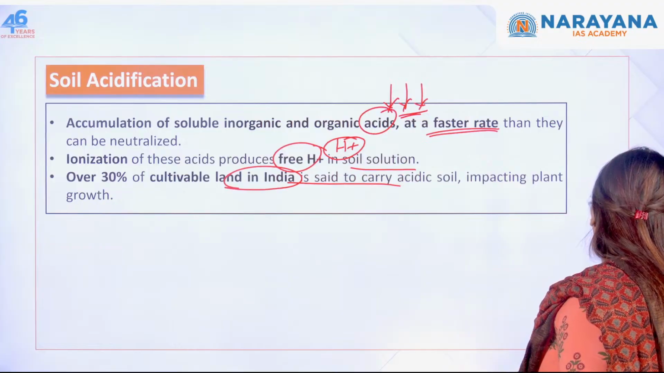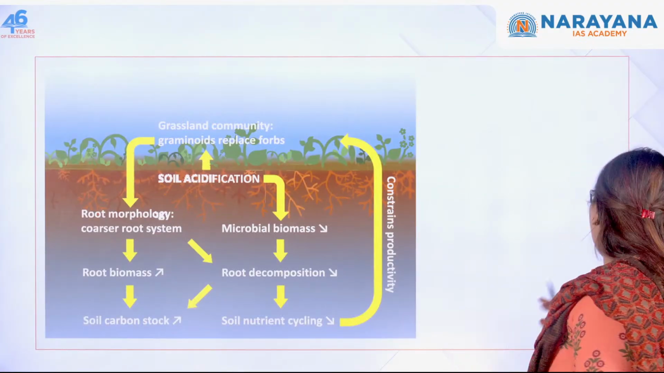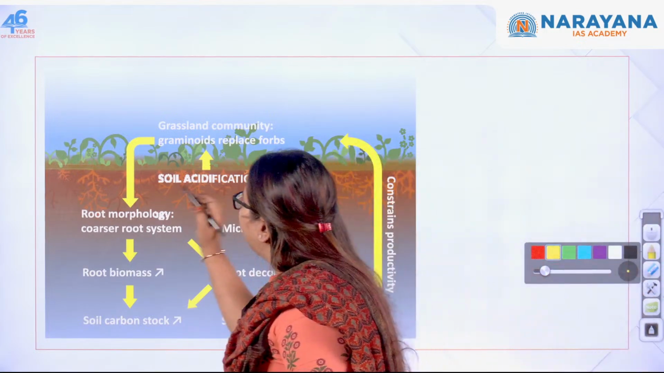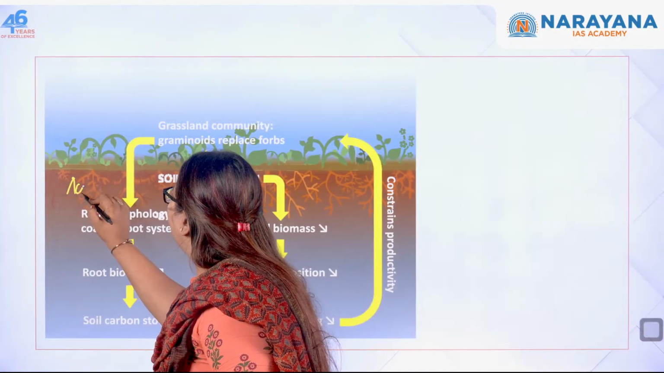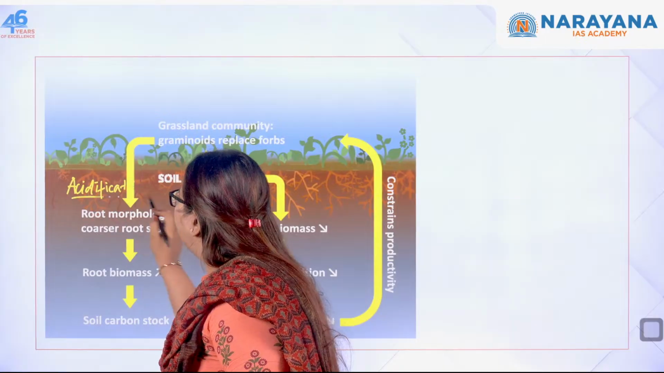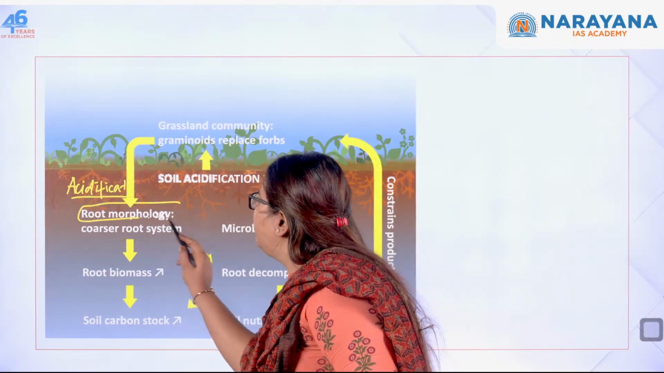So this is what soil acidification is. Now moving forward, this is again a picture that actually shows soil acidification. When there is acidification of the soil, or dissolved salts in the soil, that is going to alter the root morphology.